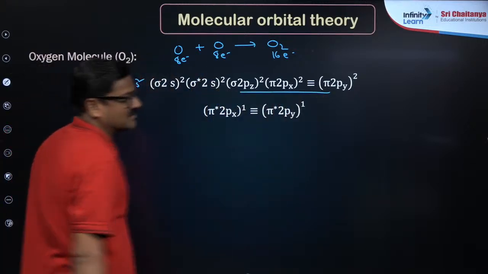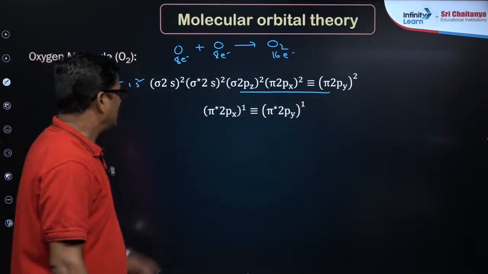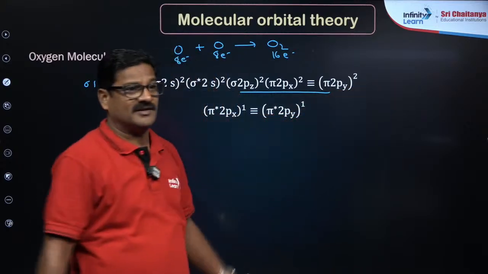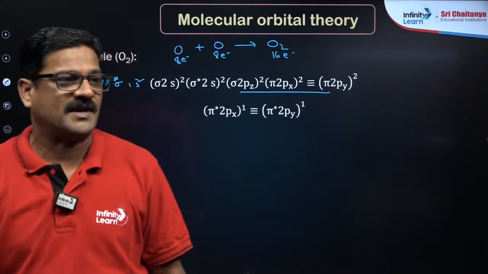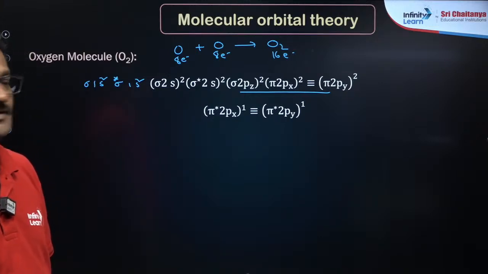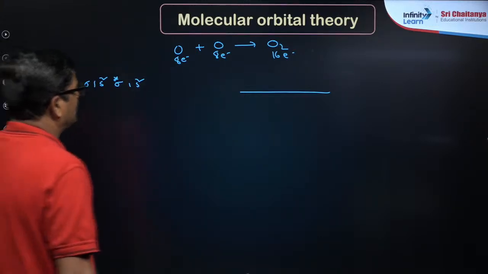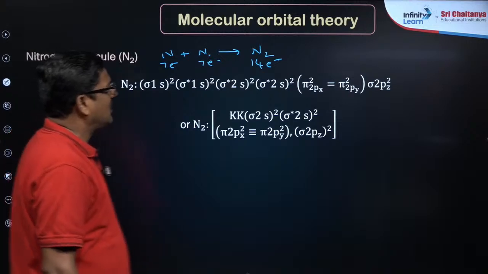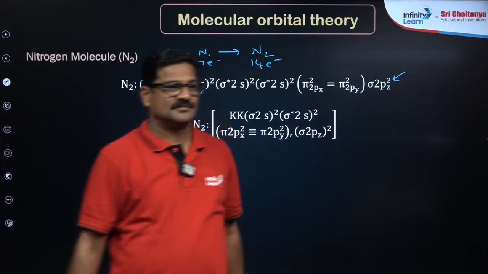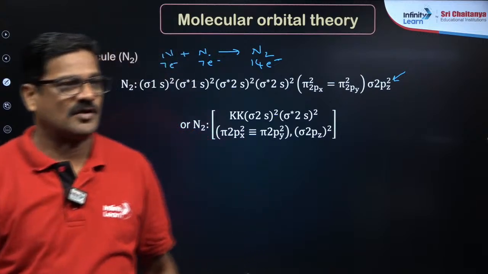Now this order is changed and this has to be written here, as this place is not here, I just want to write here. So we are talking about first ionization energy and the molecular orbital the electron is removed from. In the first ionization energy, the electron is removed from here, in the first ionization process.